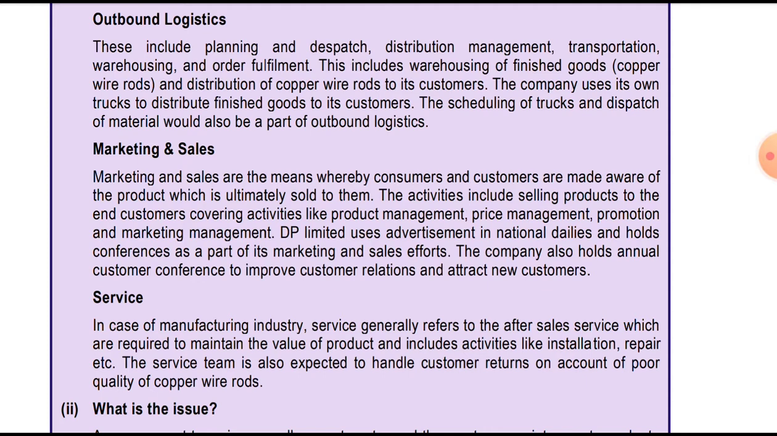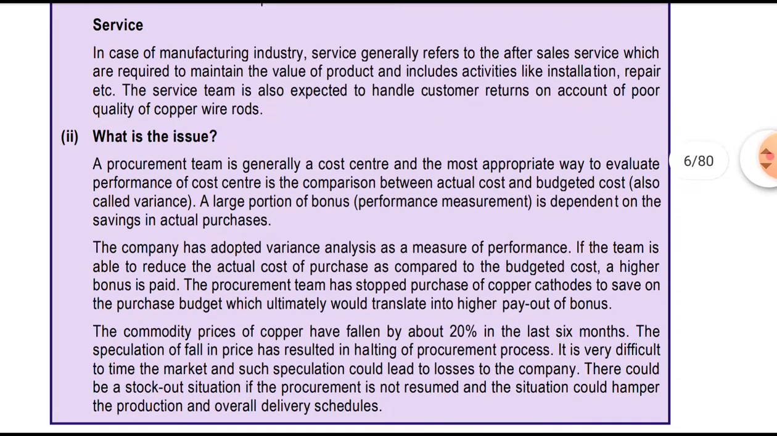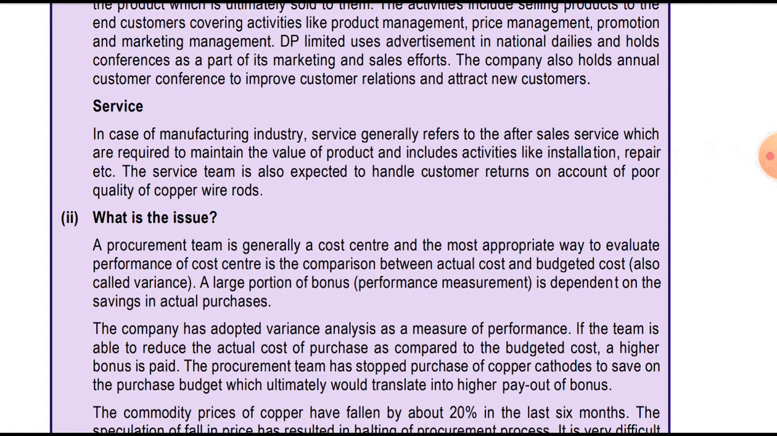So first they discussed what all is included in marketing and sales, and then related it to the question. And service: in the case of the manufacturing industry, service generally refers to the after sales services which are required to maintain the value of the product and includes activities like installation, repairs, etc. Installation, repairs, after sales services. The service team is also expected to handle customer returns on account of the poor quality of the copper wire rod.